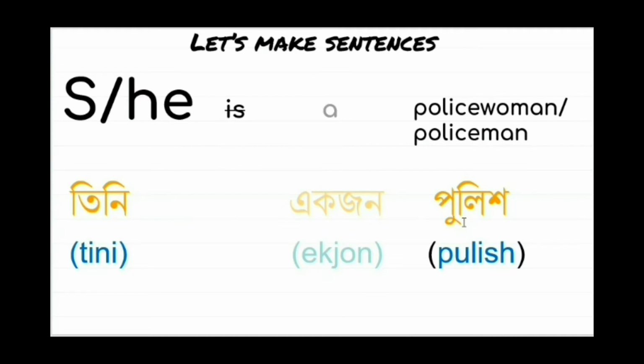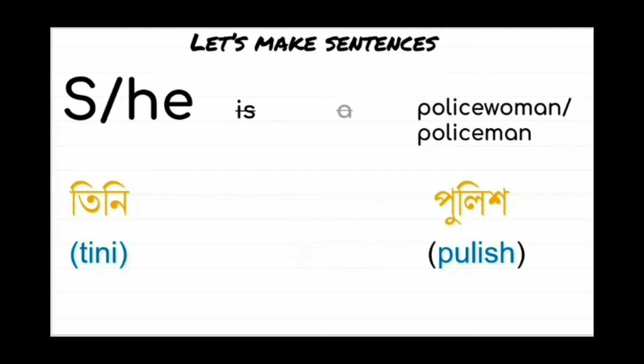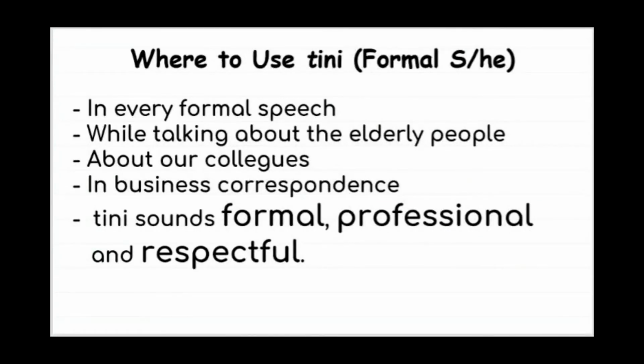So this sentence was with article. Let's see how it will sound like and how it will look like without the article. Okay, so she is a policewoman. If we want to translate this sentence in Bangla, like she is a policewoman, it would be tini pulish in Bangla without article. If we want to say he is a policeman without article, it will sound the same, tini pulish.